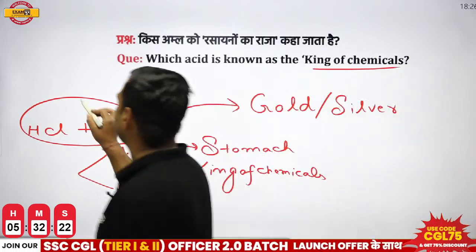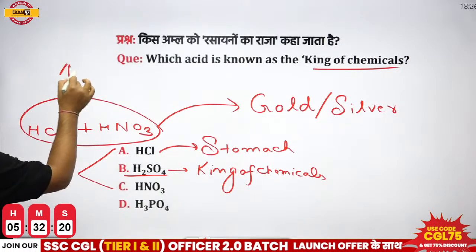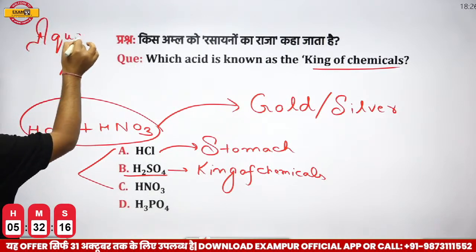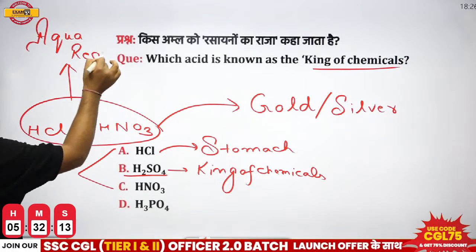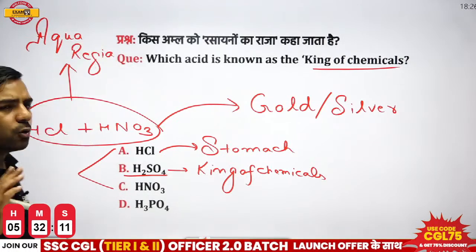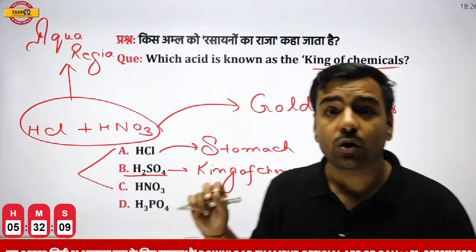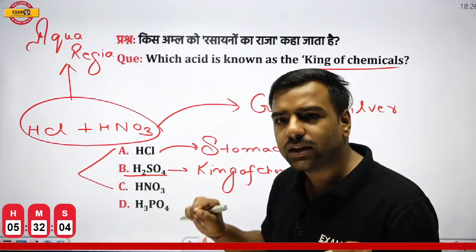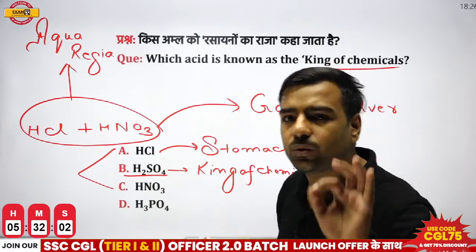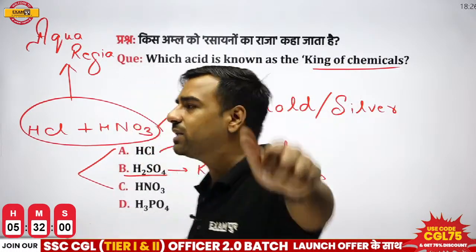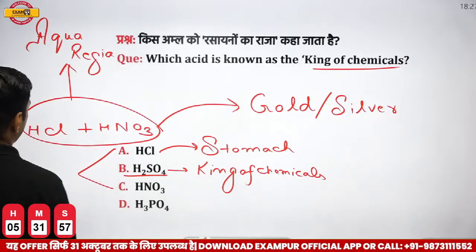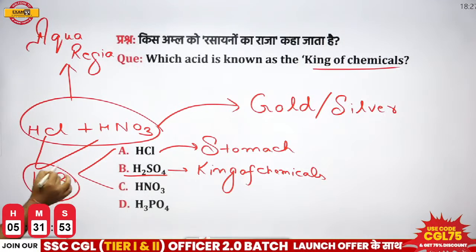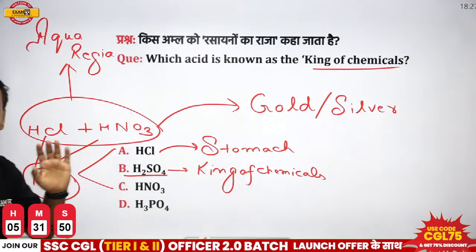If I talk about this proportion of HCl and HNO3, this is known as what? This is actually known as aqua regia. Because see, gold is not going to react with anyone. Gold never reacts with anyone except aqua regia, and aqua regia also has a fixed combination. What is that ratio? Very good, Vinod has given that answer. Its ratio is 1:3. All these questions which I have written here are asked in the examination.